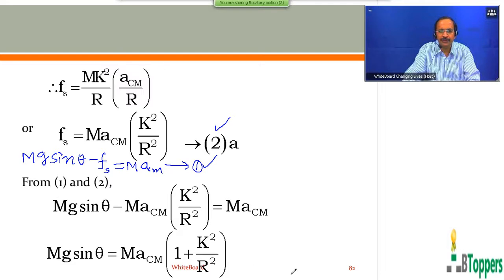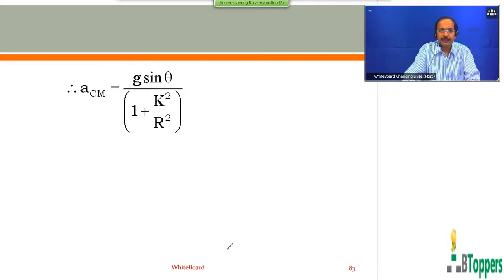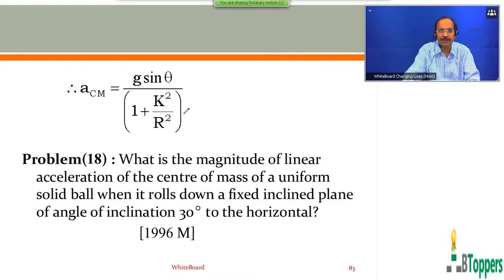If you cancel m on both sides, the linear acceleration of the center of mass of the rolling body when it rolls down the fixed inclined plane without slipping is given by g sin theta by 1 plus k square by r square.